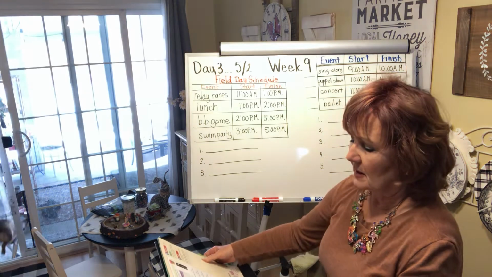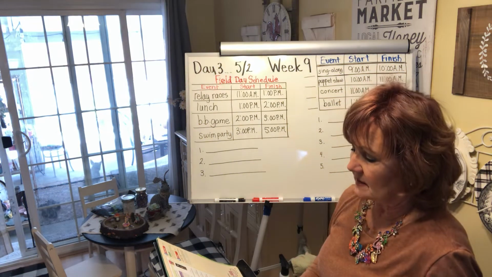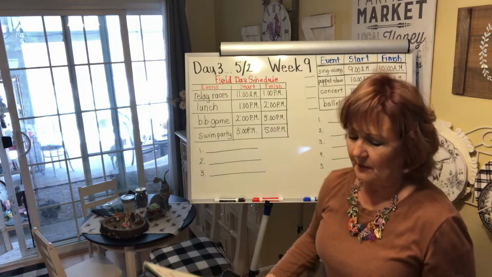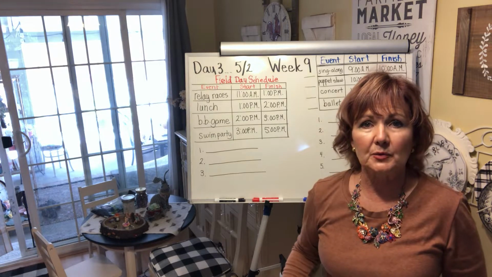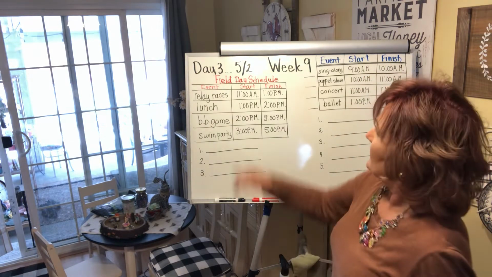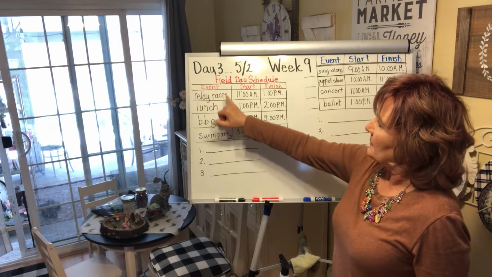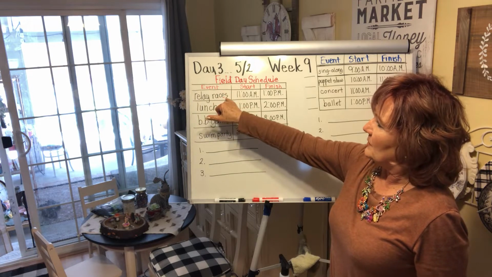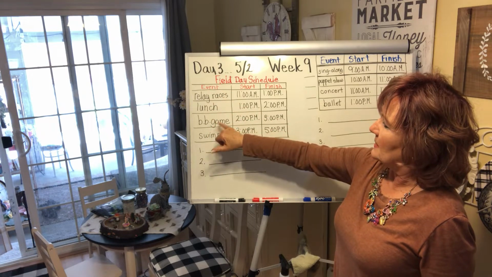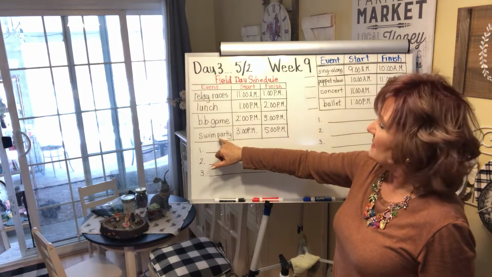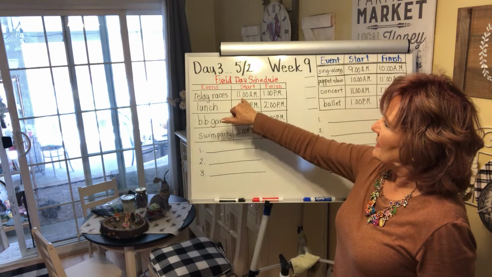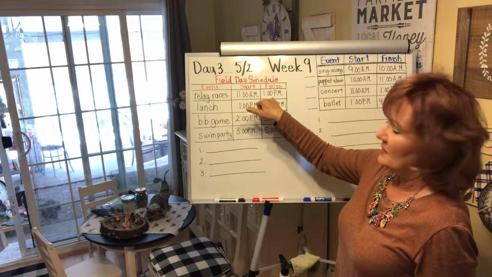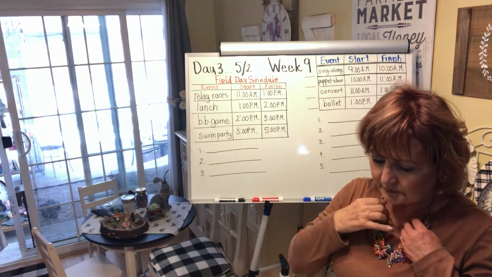Okay, so it says, at field day, David's mom will help with the relay races. How long will the relay races last? So this is the field day schedule. These are the events. What do we have? Relay races, lunch, baseball game, or basketball game, I think it is, and a swim party. They start, they finish, okay?